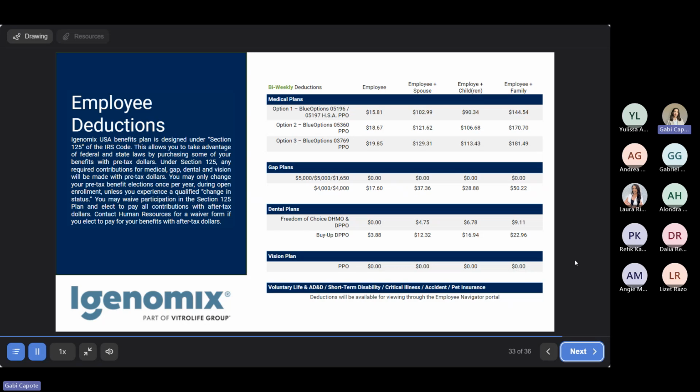So here we have the employee deductions. So this is just a chart to briefly show what the cost of each of these choices might be, depending on if you choose for yourself or you and your spouse and you and your family. For the medical plans, gap, dental, and vision. For any of the additional products, the deductions will be shown in Employee Navigator.